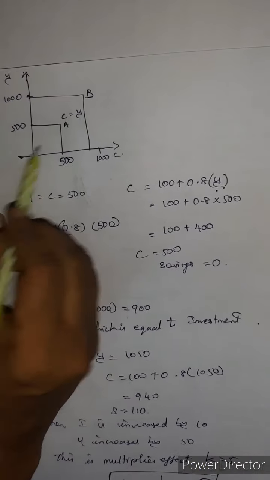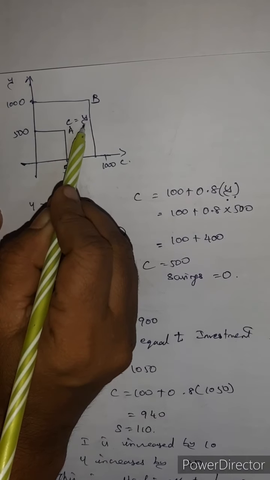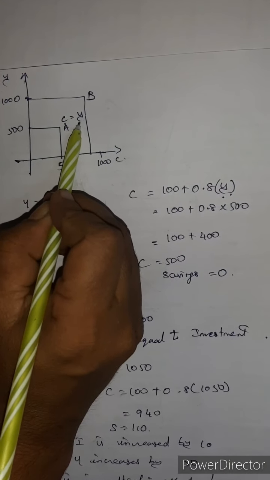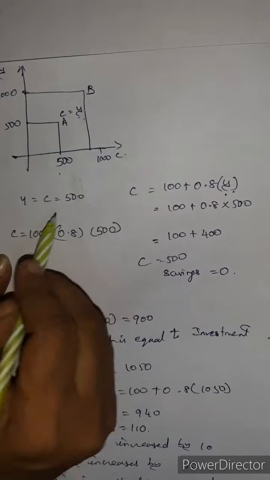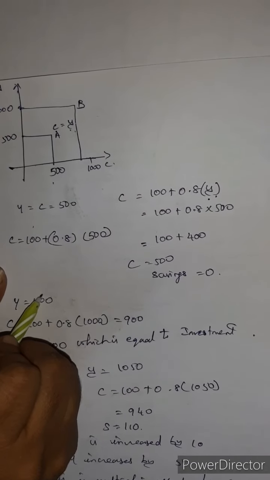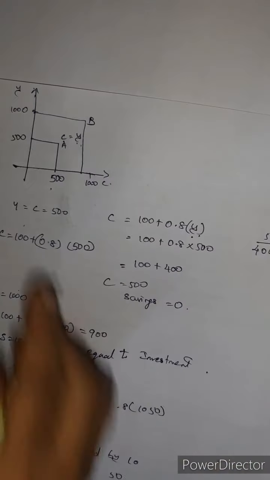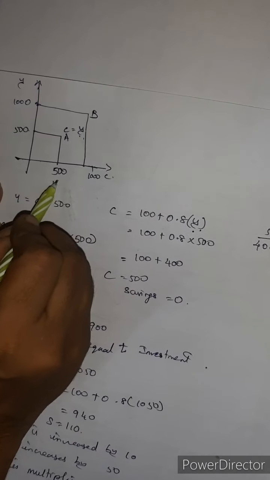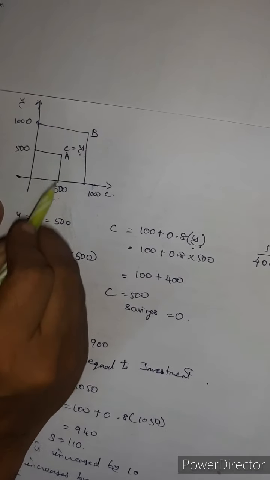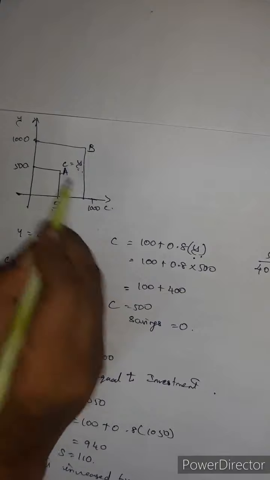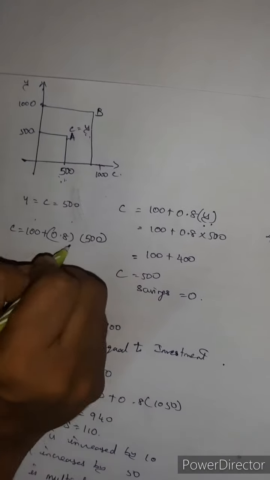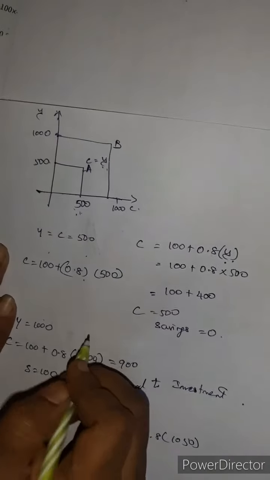When the consumption as well as the income are both 500, what will be the multiplier? First we will check that one. Sorry, consumption and income both at 500. That means at point A both are equal. What will be the multiplier?